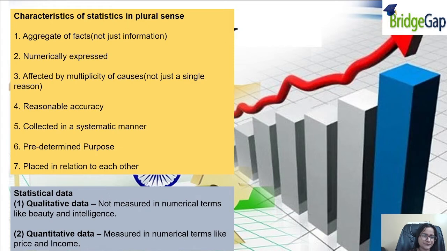Okay. Now, statistical data can be measured in two ways: qualitative data and quantitative data. Qualitative is not measured in numerical terms, like beauty, intelligence. We cannot measure beauty and intelligence in numerical terms. And quantitative is measured in numerical terms, like price, income.